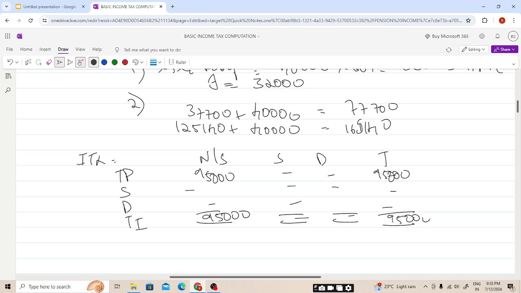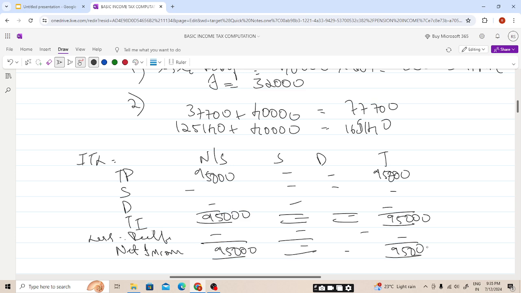And is any relief available? No relief. This format we have already learned in chapter number 2, students. So this will give rise to our net income. Net income will be 95,000, students, because there is no relief, so total income and net income will be the same.